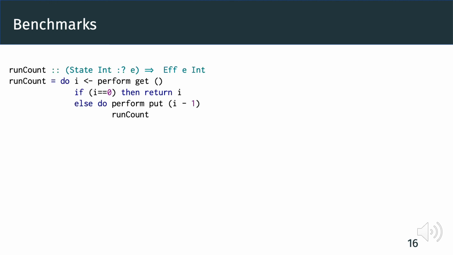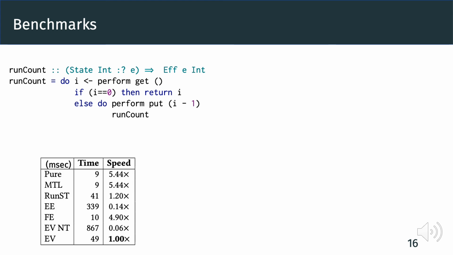As a basic check, we use the counter benchmark, which recursively counts down using a state effect. With 10^7 as the initial value for the state, the result is given in this table. The pure, MTL, and FE versions are all quite fast, where the pure version is simply a tight loop for counting down. Here we can see that the state monad is highly optimized in GHC, and FE has special build rules triggered. Our EV implementation is about 5.5 times slower than those.